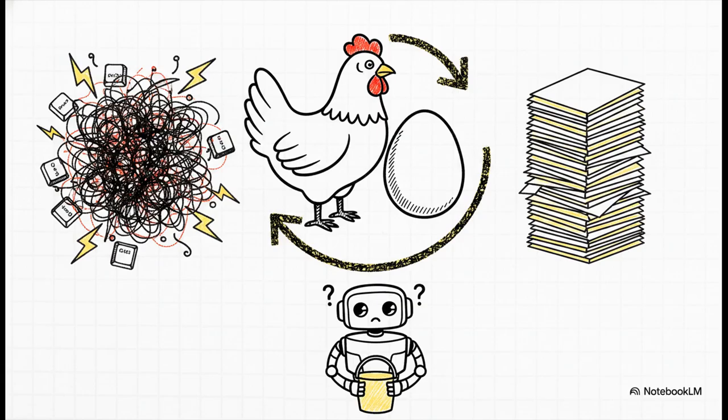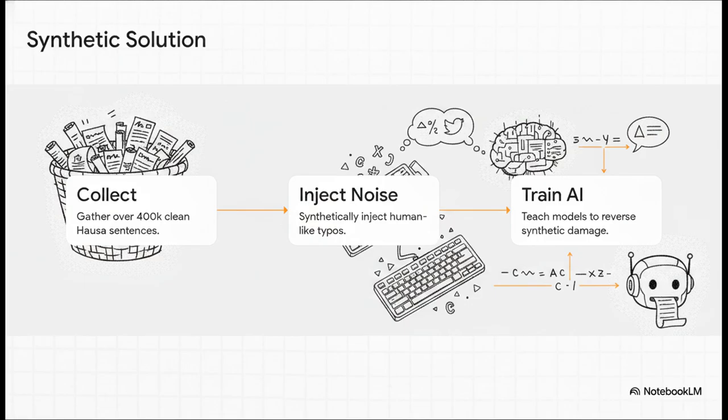But that data set just doesn't exist in official texts. Official Hausa texts like Wikipedia or news articles, they're mostly perfectly clean. And you absolutely cannot train an AI to fix social media typos if you don't have a massive library of those exact typos to teach it with. Their solution? Honestly, it was brilliant.